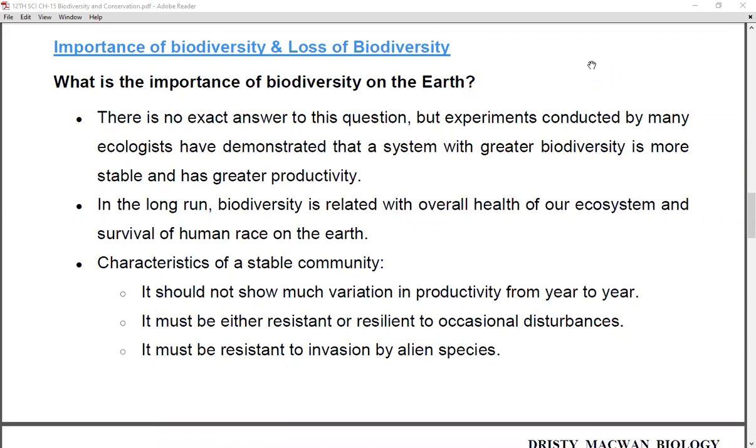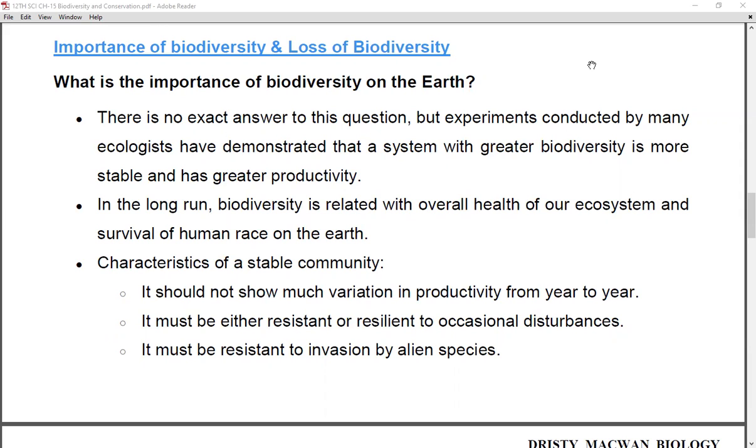Now, in the long run, biodiversity is related to the overall health of our ecosystem and the survival of the human race on the earth. If the biodiversity is not proper, then the ecosystem will also not work properly.